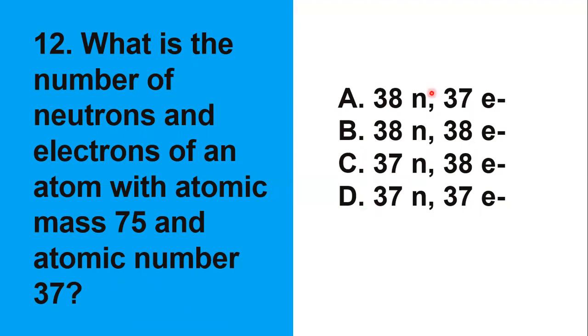We will find the neutrons. The neutrons are found by subtracting the atomic number from the atomic mass, 75 minus 37, which gives letter A, 38 neutrons and 37 electrons.